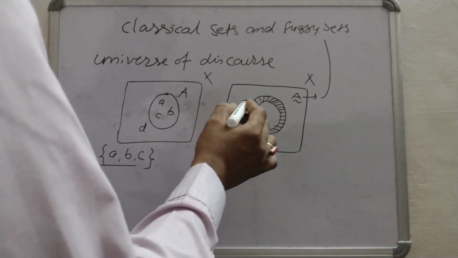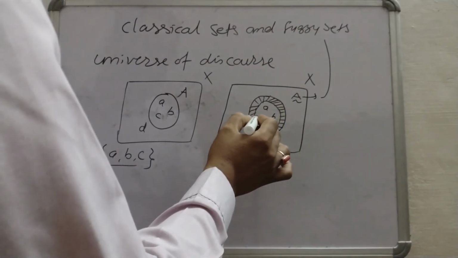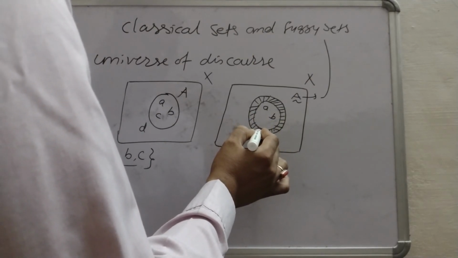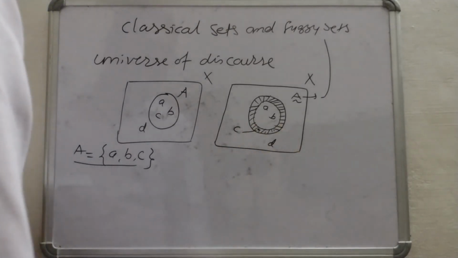Now what will happen? Suppose a, b, c, where c is on the shaded part, and d is outside.